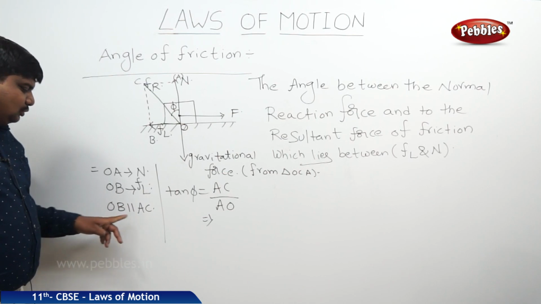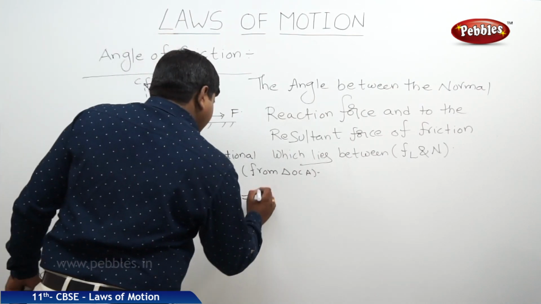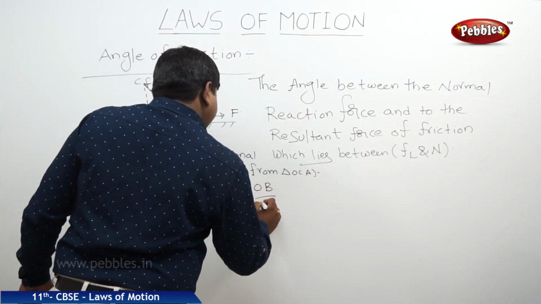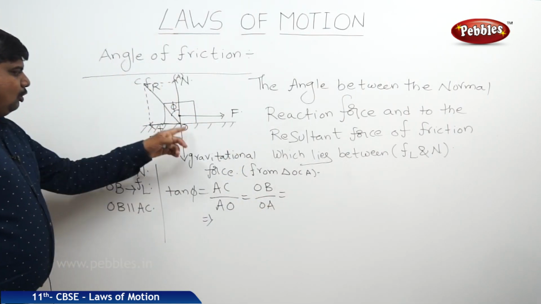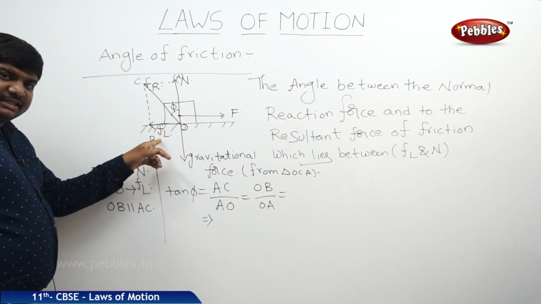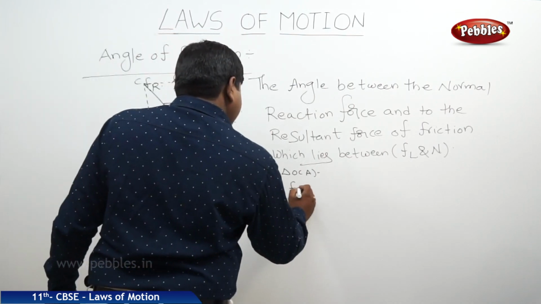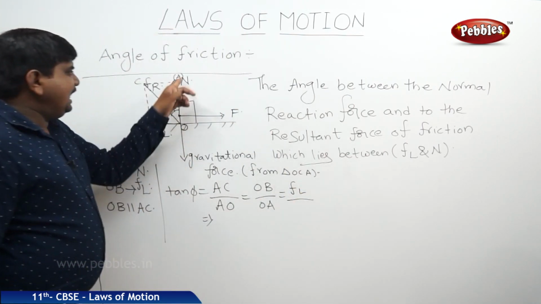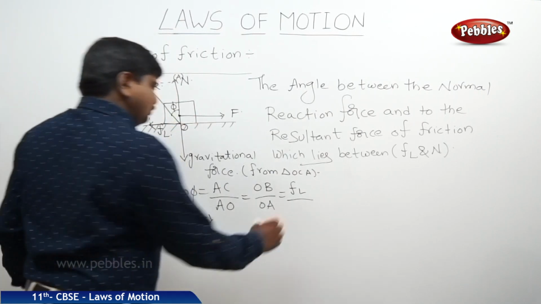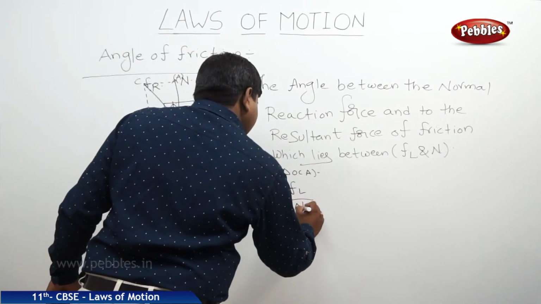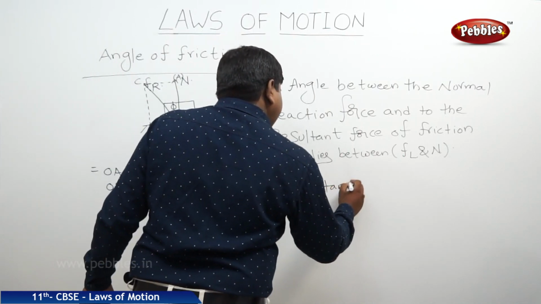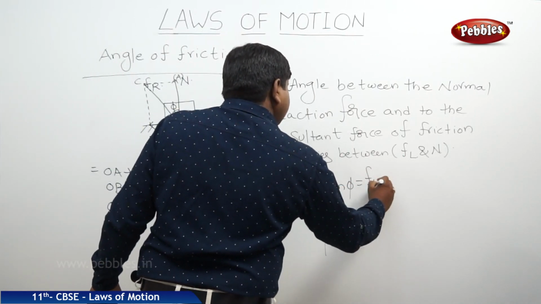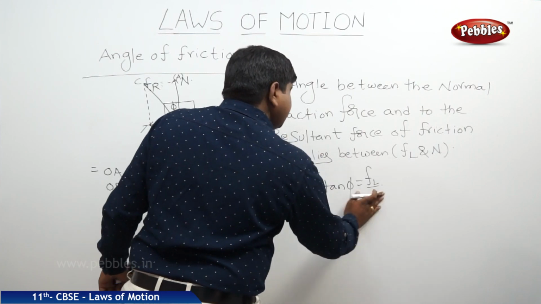AC is parallel to OB, therefore we can write OB by OA. OB is limiting friction, OA is normal reaction force. Therefore, tan phi is equal to Fl by N.